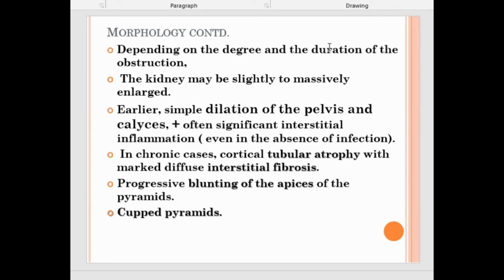Now you see the next picture. You can note down only the bold letters. You can make your flow chart: sudden obstruction, mild dilatation; intermittent obstruction, progressive dilatation. And in morphology, you can mention the bold and bigger fonts. Now you see the gradual progression, mild, moderate, severe, of these changes in the urinary tract.